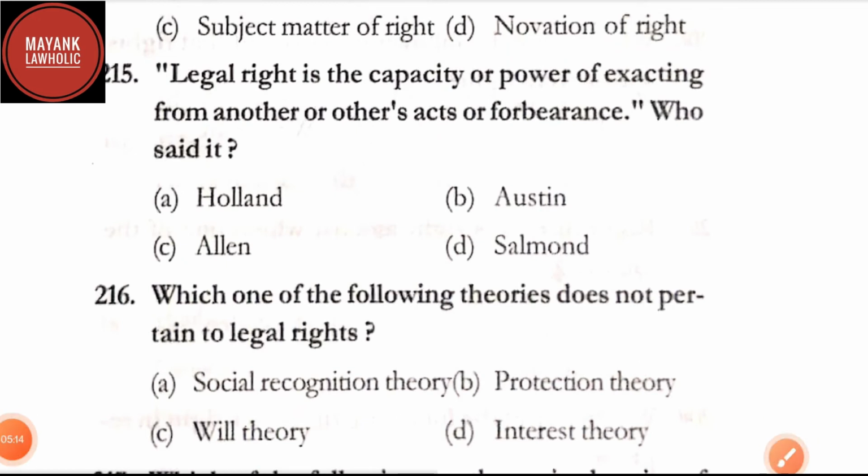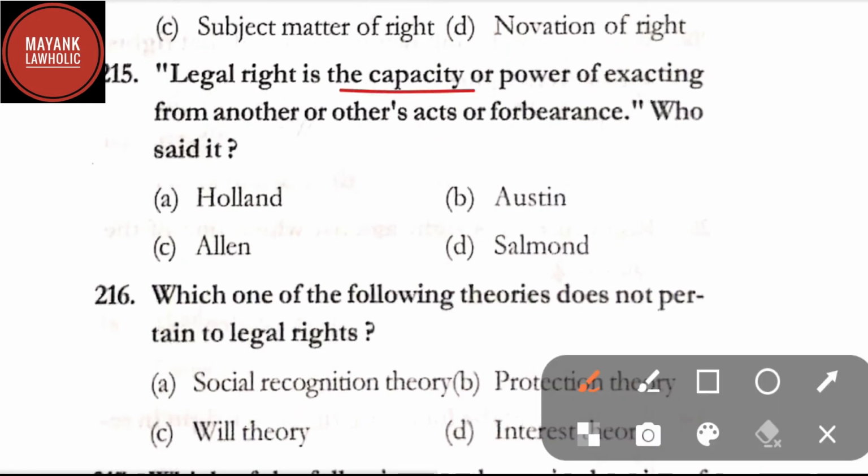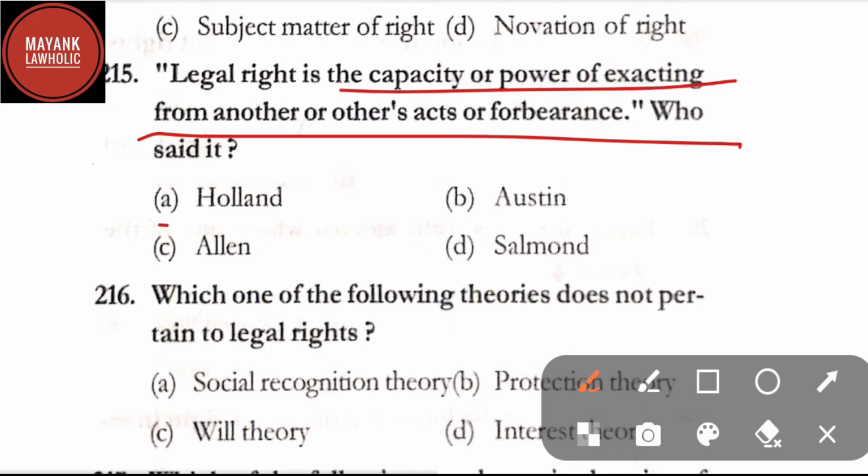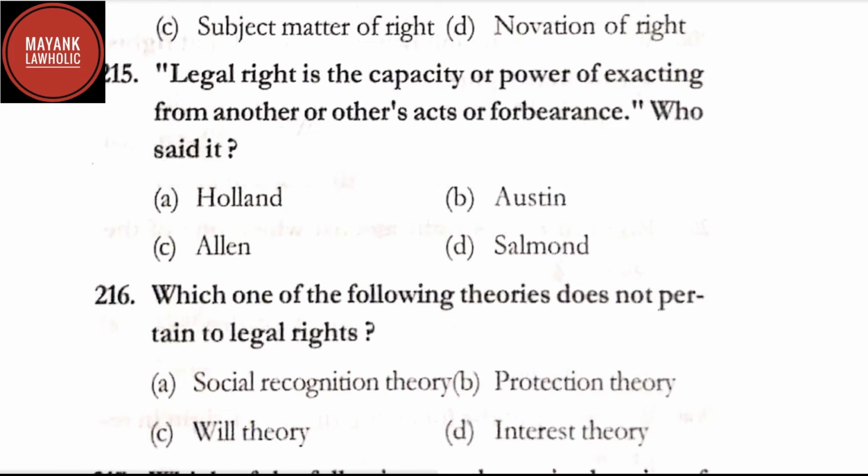Question number 215. Legal right is the capacity or power of exacting from another or others acts or forbearance. Who said it? Option A, Holland; option B, Austin; option C, Allen; option D, Salmond. Here in question number 215, the correct answer is option A, that is Holland.